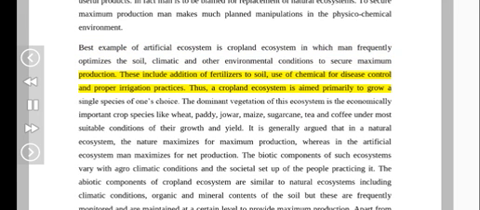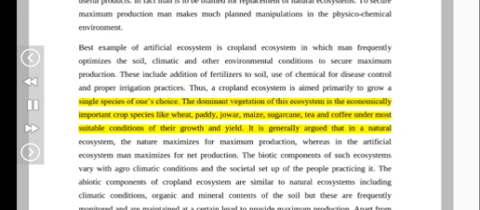These include addition of fertilizers to soil, use of chemical for disease control, and proper irrigation practices. Thus, a cropland ecosystem is aimed primarily to grow a single species of one's choice. The dominant vegetation of this ecosystem is the economically important crop species like wheat, paddy, jowar, maize, sugarcane, tea and coffee under most suitable conditions of their growth and yield.